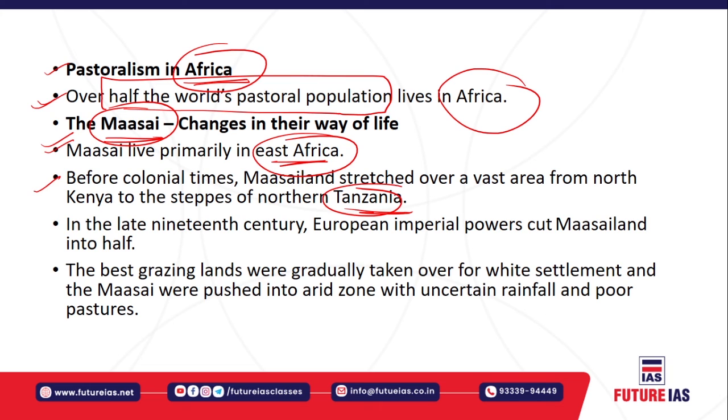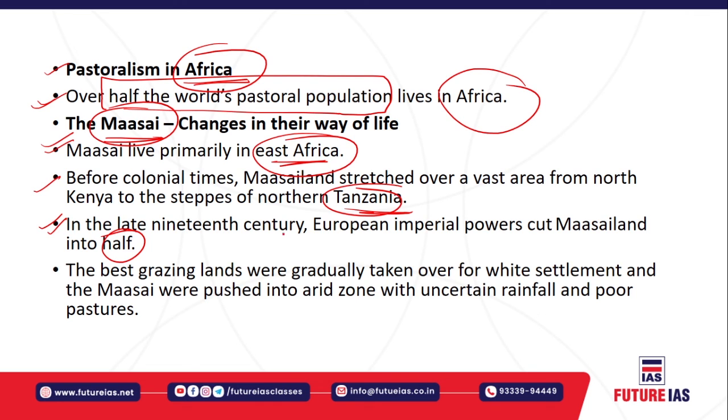But due to the colonial ingress in those lands, because of the advent of these imperial powers, they divided this Maasai land into half, and the Maasai lands were scattered over a period of time. So the land that was there previously was now reduced to half, right?